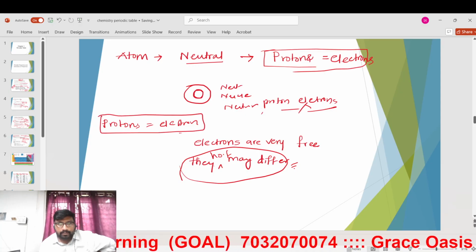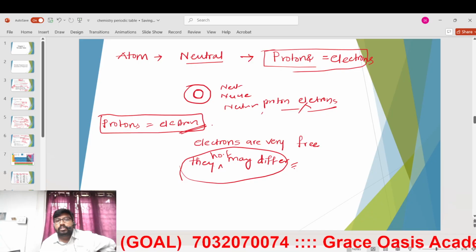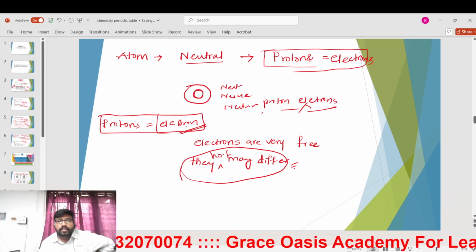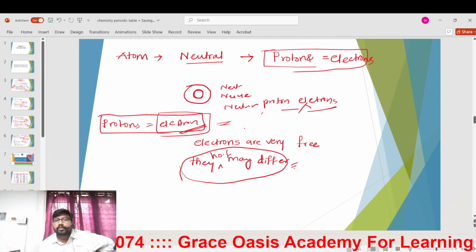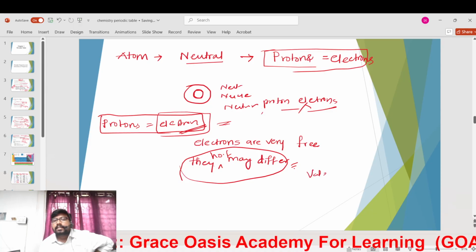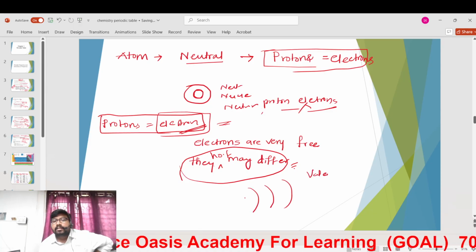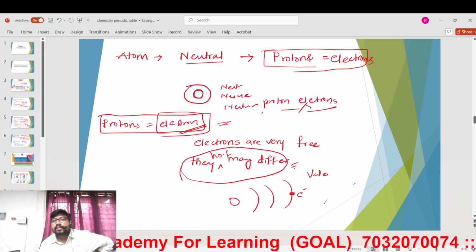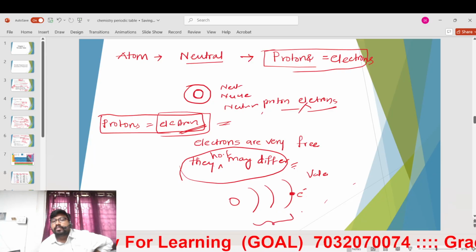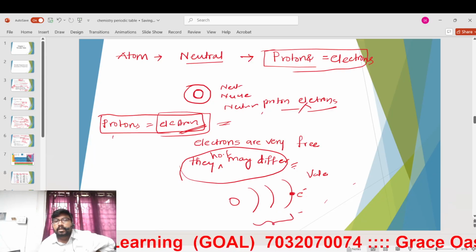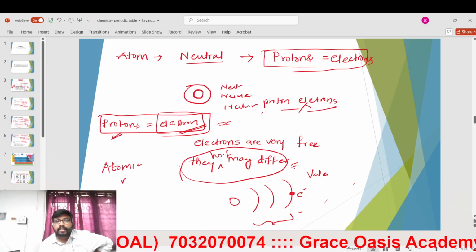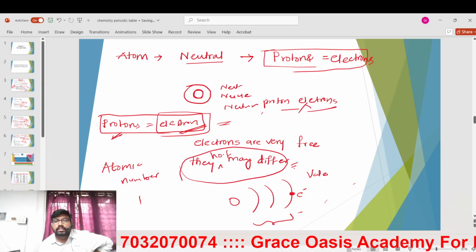But in real situations, while atoms are having reactions, the number of electrons may differ, because the electrons in the outer valence shell are free and roam here and there, so we cannot rely upon the number of electrons. That's the reason our atomic number is dependent on protons.